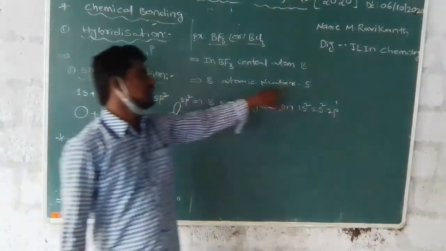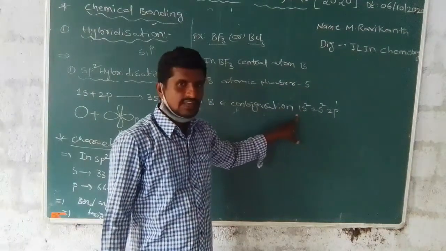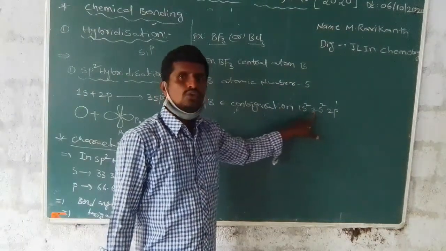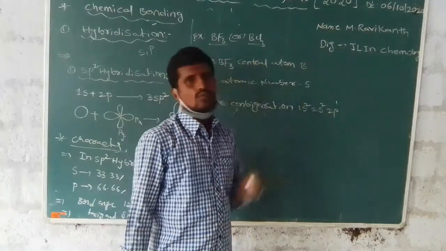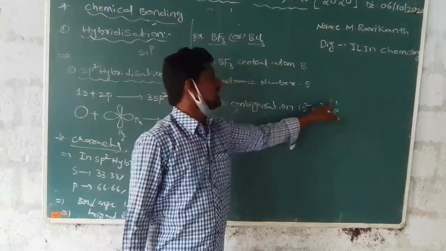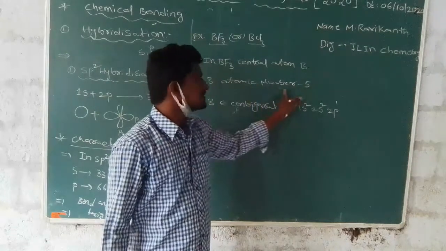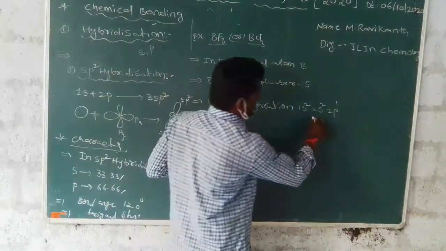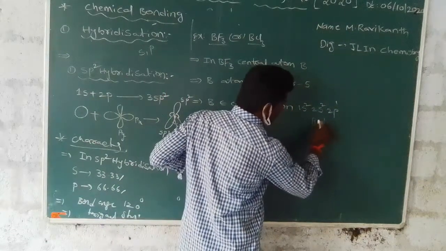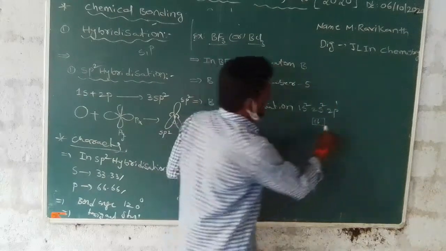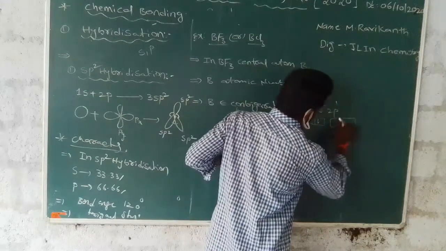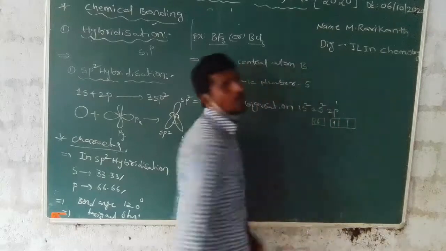Boron atomic number 5, electronic configuration 1s2, 2s2, 2p1, totally involving 5 electrons. The s orbital has 2 electrons, and the p orbital has only 1 electron.